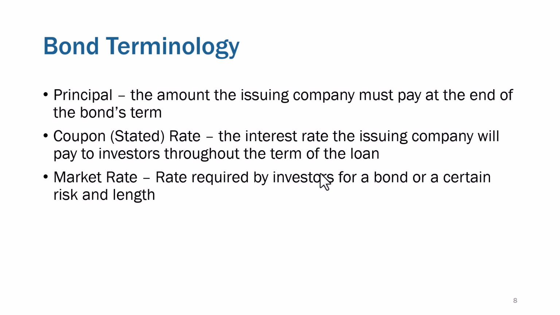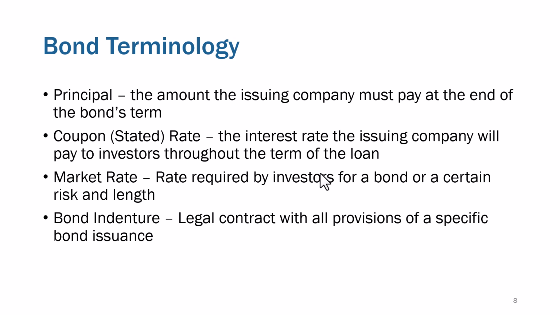If there was a company out there that was rated double A plus or something like that, the rates would be lower because they'd be less risky. And if there was a company that had a rating of a C or something like that, the rates might be 10, 15, or 20% because it would be a risky company.